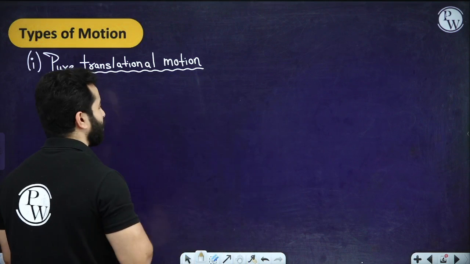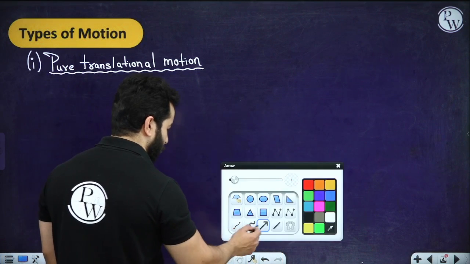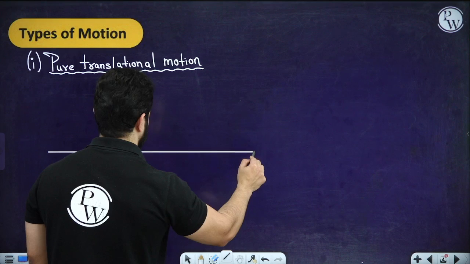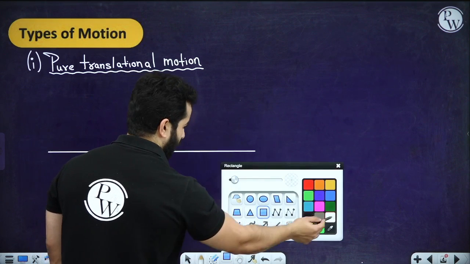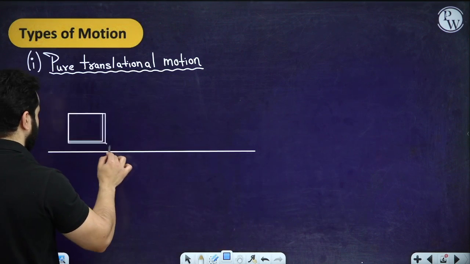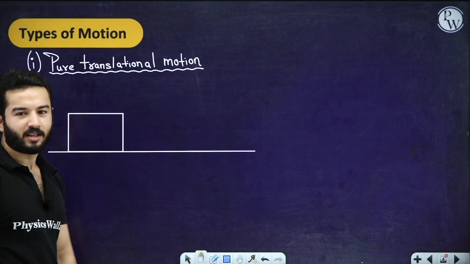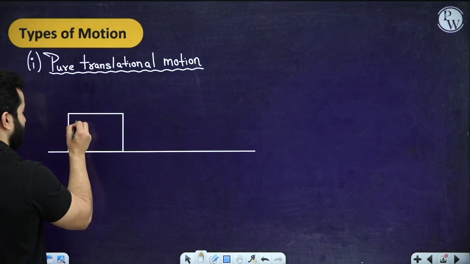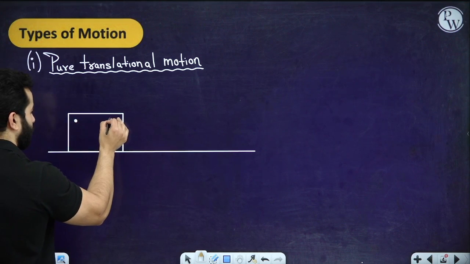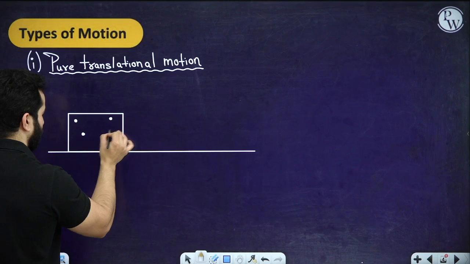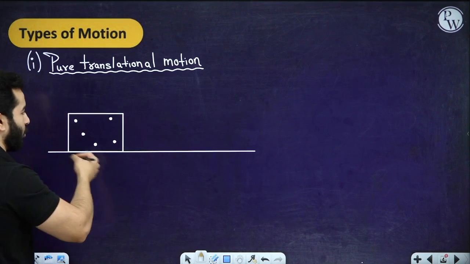A pure translational motion can be defined as, let's suppose we have got a body, and this time let me take a box, something like this. Again, I can say that this box is made up of many particles, like particle 1, 2, 3, 4, 5, and n number of particles.